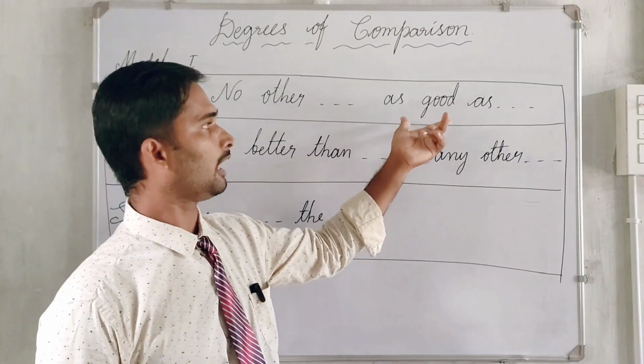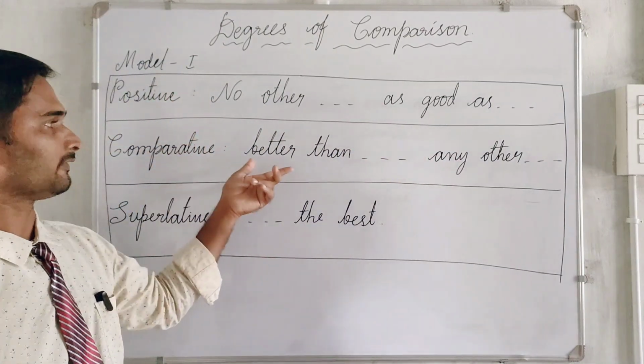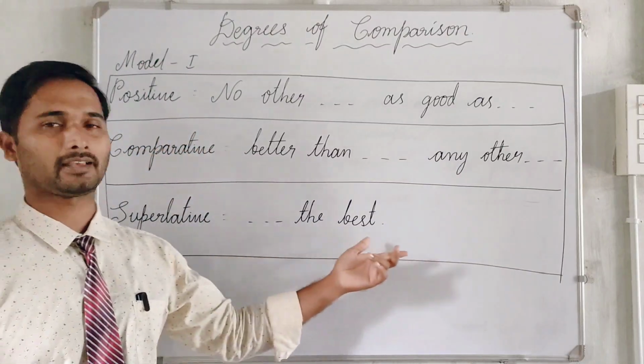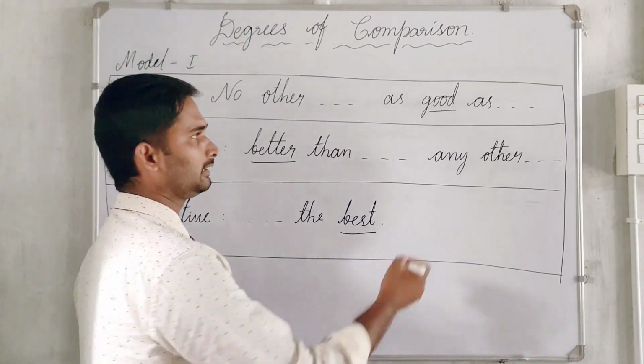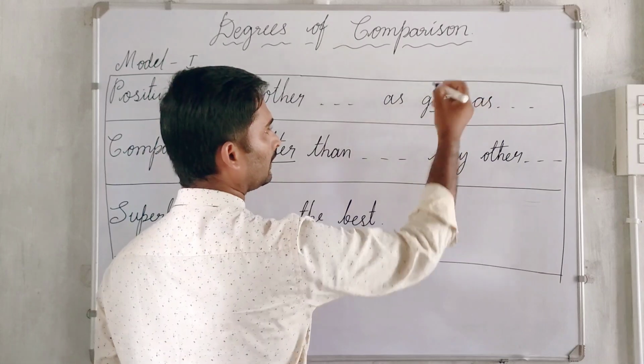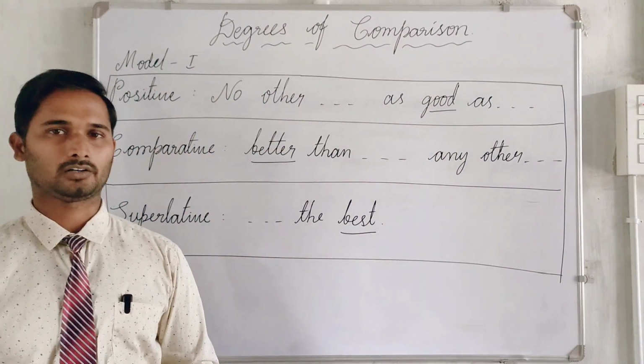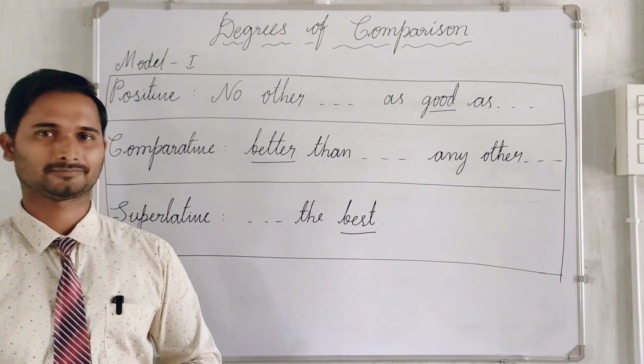Positive: no other, as good as. Comparative: better than any other. Superlative: the best. The adjective good is taken as an example to express model 1, the hints, or what we also call some key points.